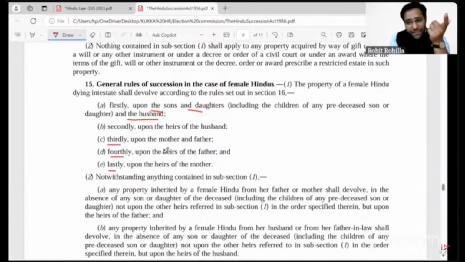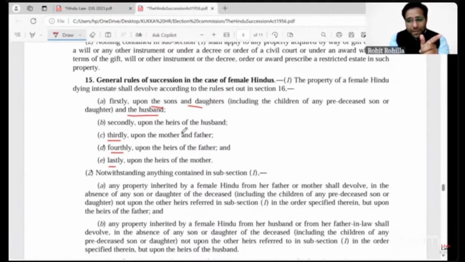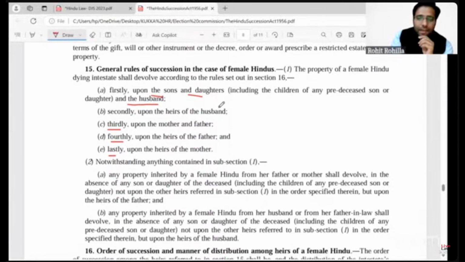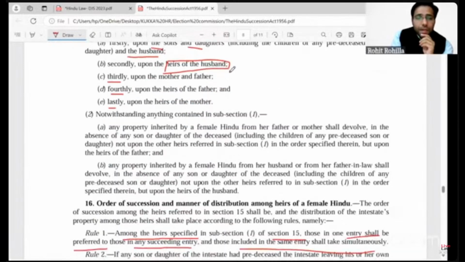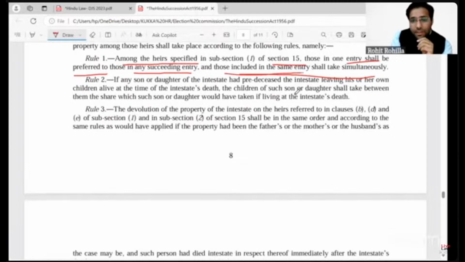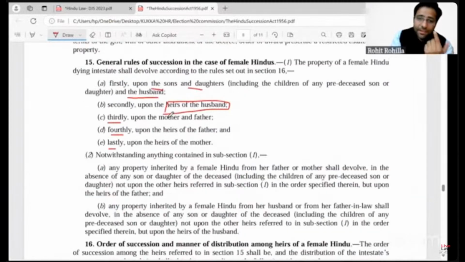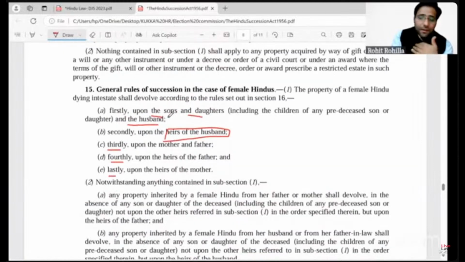So you will have to exhaust the first category first, then move on to the next one, right? So if anybody from the first category is present, the property will not devolve on the other categories of heirs, right? So if son, daughter, husband, or any one of them is alive, then heirs of husband have no role to play, right? Then it also says that those included in the same entry shall take the property simultaneously. So if sons, daughters, and husband, all of them are present, then if we apply section 16, rule 1, they will have to take the property simultaneously, just like the way it was happening in case of class 1 heirs, right?